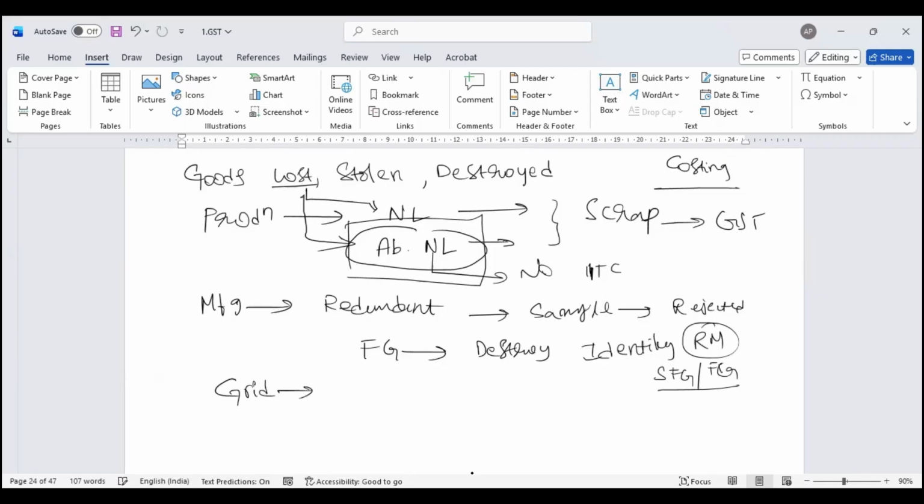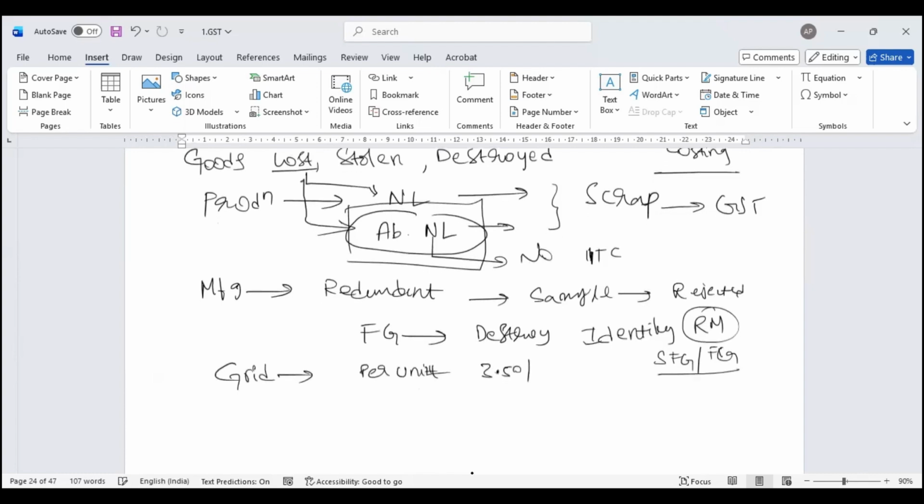If I draw power from the grid, the cost would be around 3 rupees 50 paisa per unit. But with captive power generation by the DG set, I'm spending 6 rupees per unit.